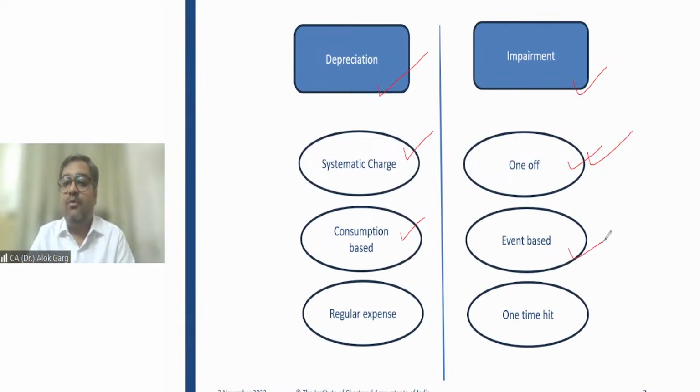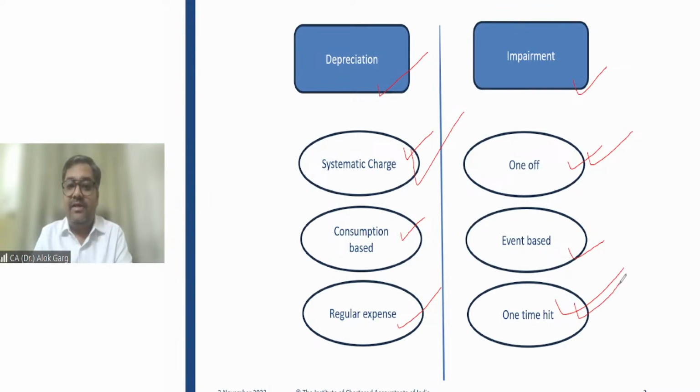But impairment is more event based. Impairment is more event based, right? Depreciation is a regular expense, as I told you, that's a systematic charge. But impairment is more like a one-time hit in the P&L, right?